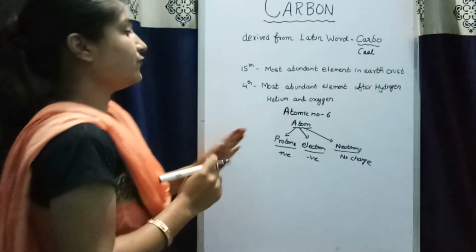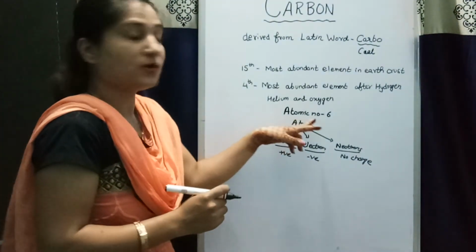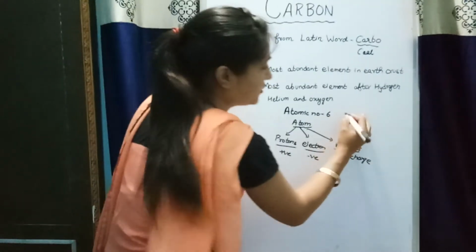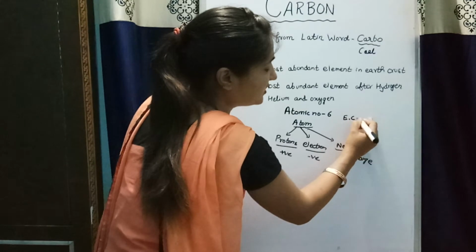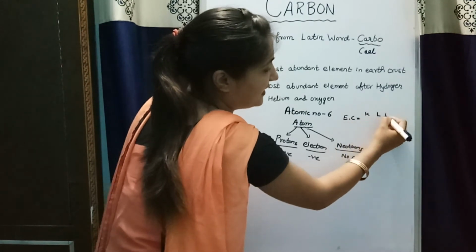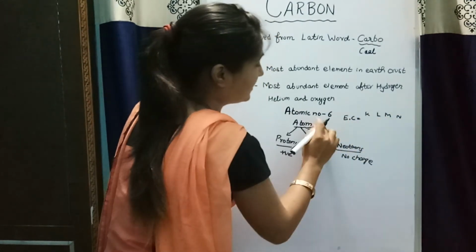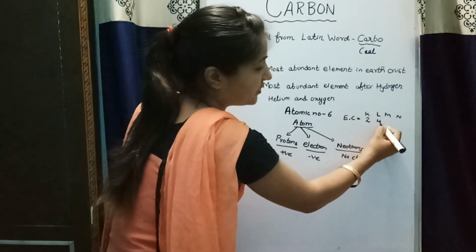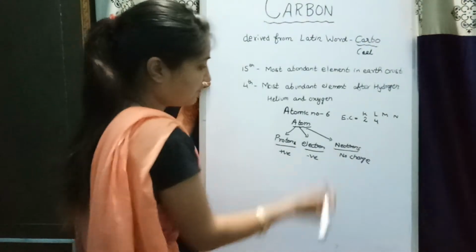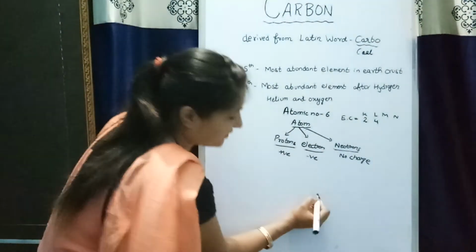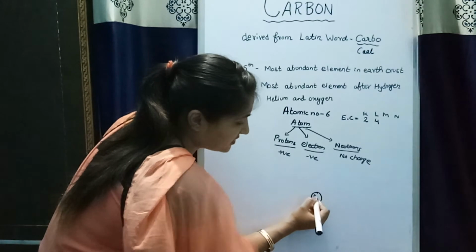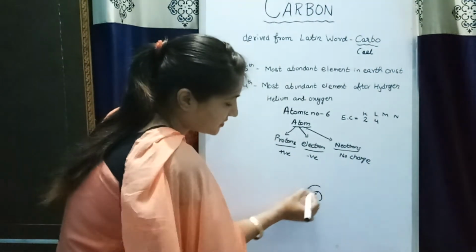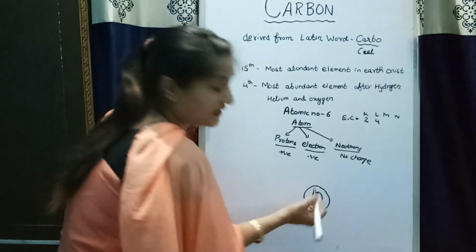Now, if we want to draw the structure of the carbon atom, we have to know the electronic configuration of carbon. According to the K, L, M or N shells, the carbon atom contains 2 electrons in the K shell and 4 electrons in the L shell. Now we will draw the structure of the carbon atom. This is the nucleus which contains protons and neutrons, and these are the circular orbits which contain electrons.